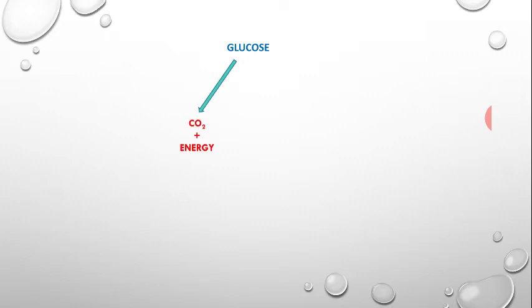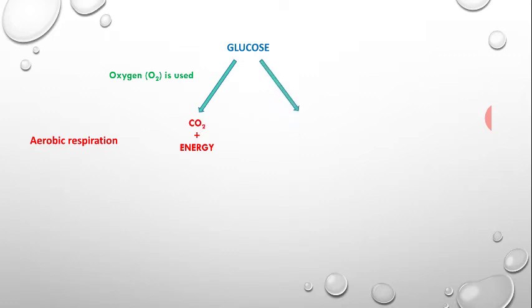If oxygen is present, the glucose will break down into carbon dioxide and energy, and this process is known as aerobic respiration. Aerobic means air is present, means oxygen is present.